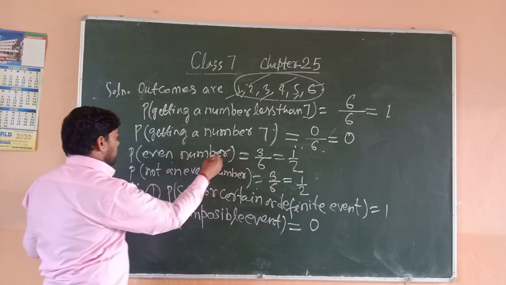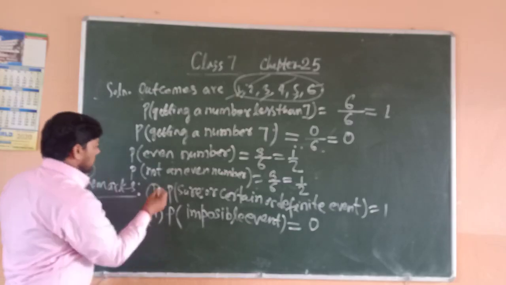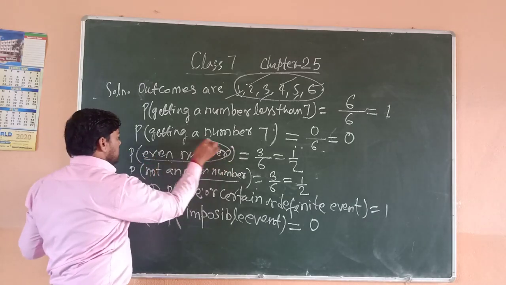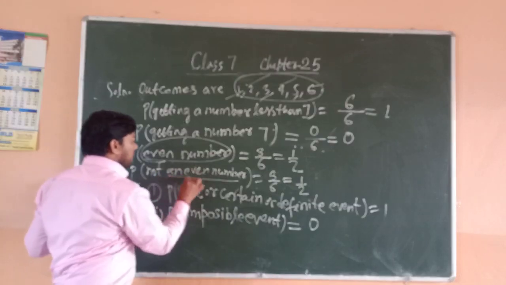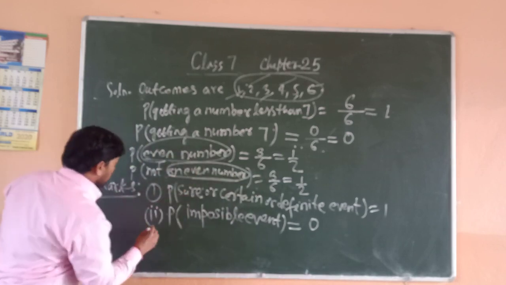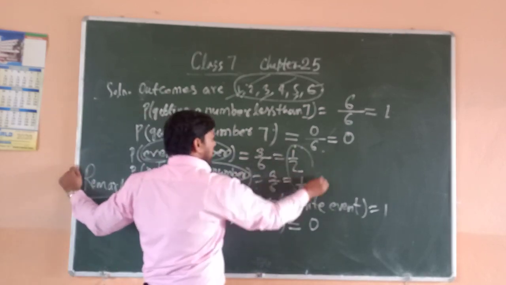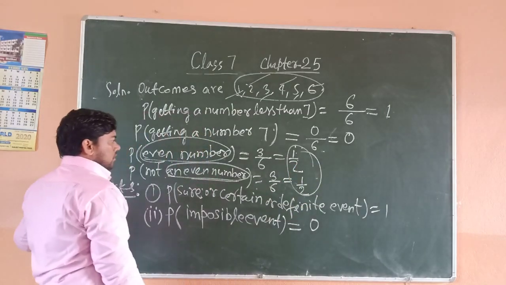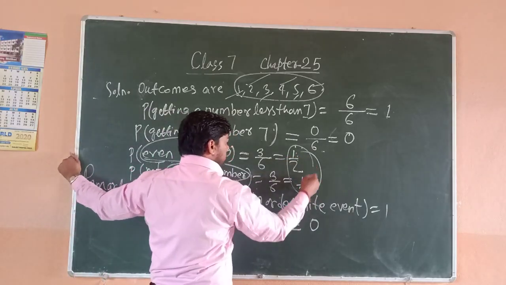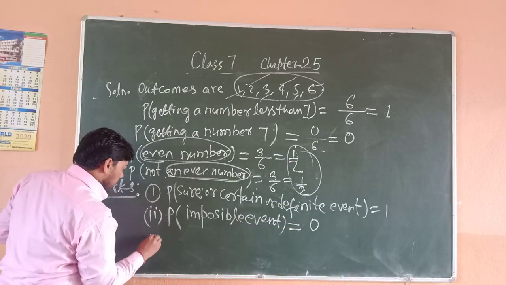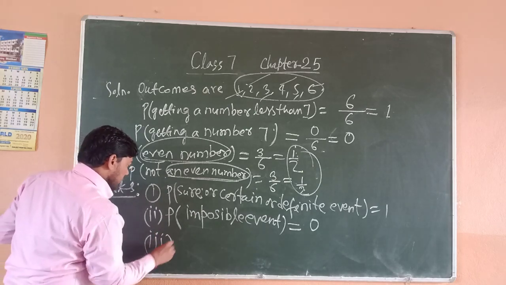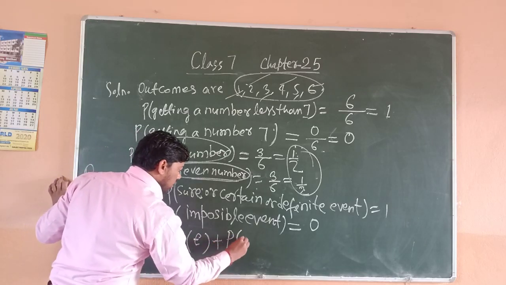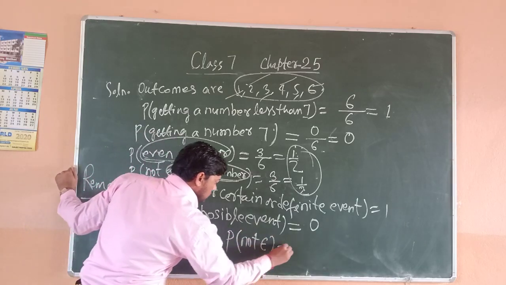The probability of an even number is an event, and not an even number is the complement of the event. If we add these two probabilities, our answer comes 1 by 2 plus 1 by 2. So we can say the probability of an event plus the probability of not the event is equal to 1.